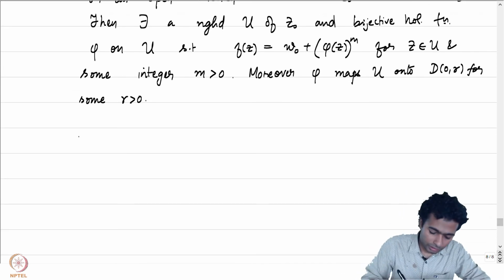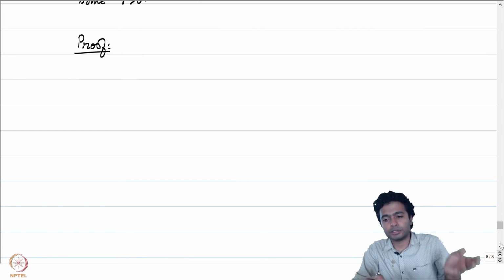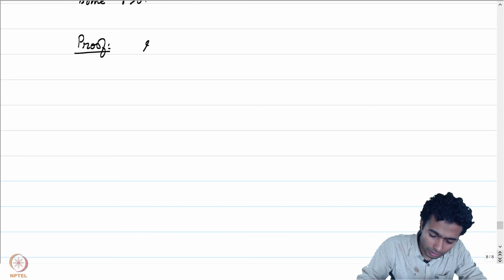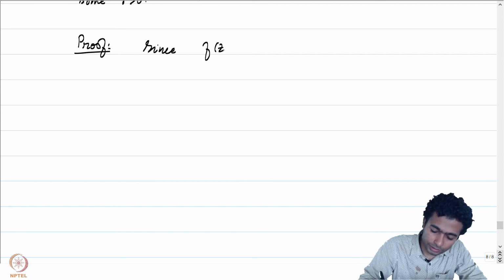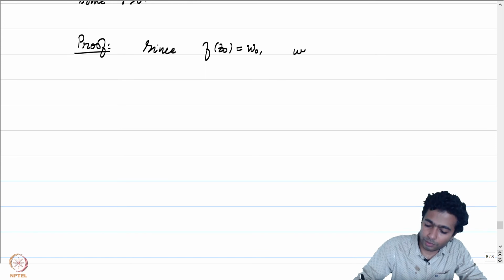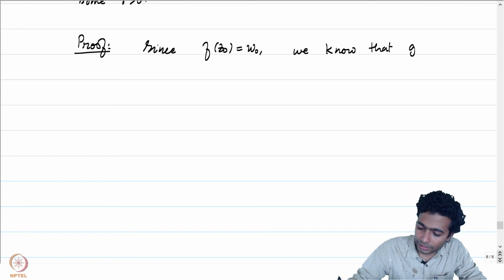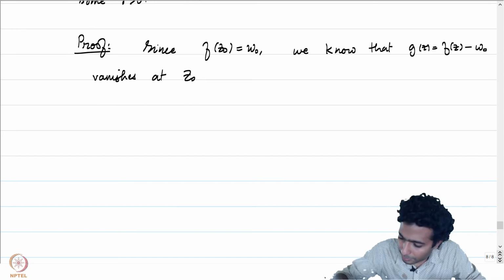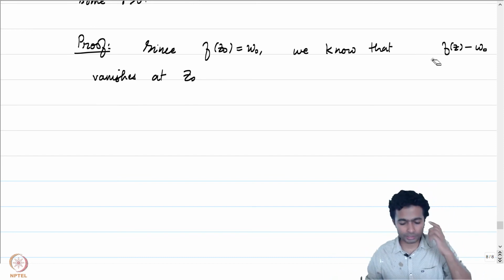Okay, let's try to prove this statement. Since we know that f of z0 is equal to w0, we know that f of z minus w0, this holomorphic function, has a 0 at z0. Let me not unnecessarily bring in notations. f of z minus w0 vanishes at z0.